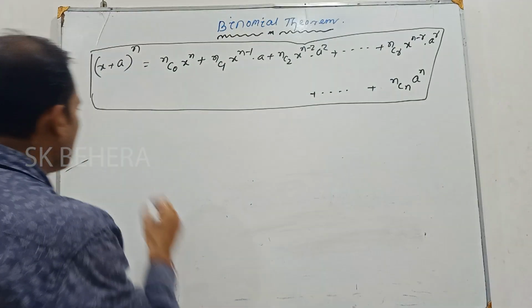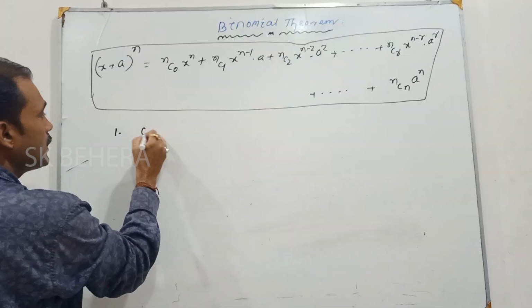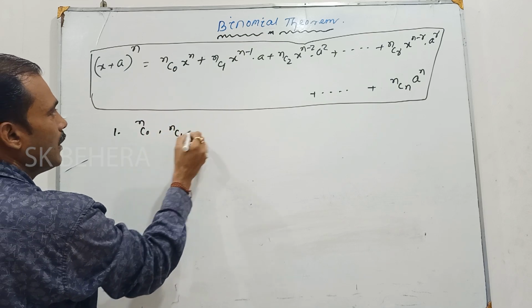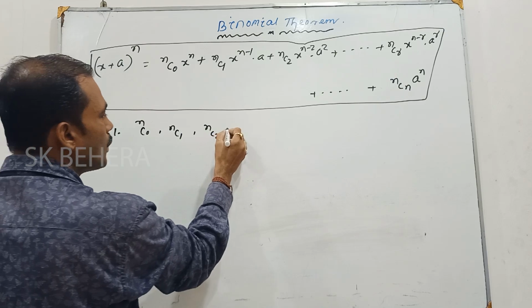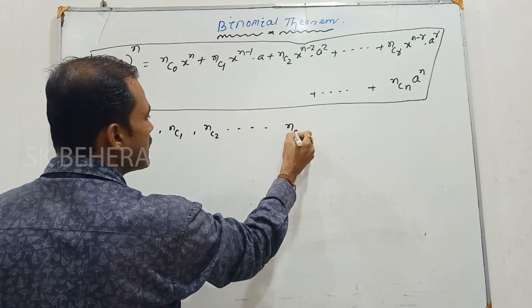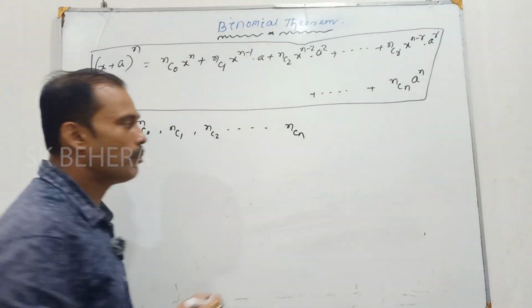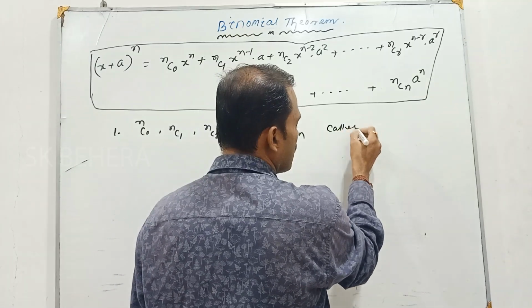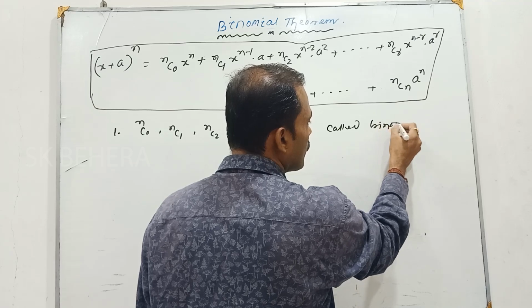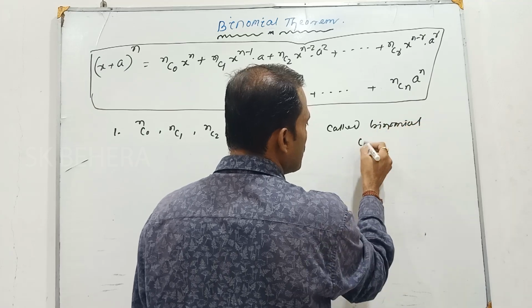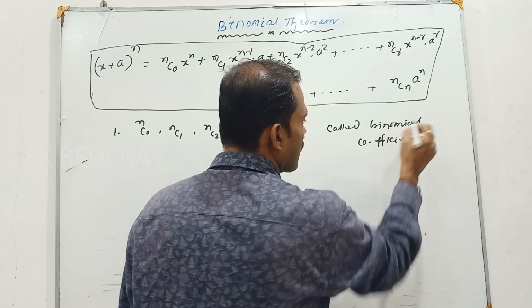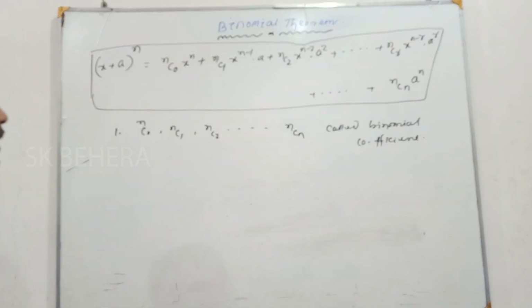Write down. Number 1, nC0, nC1, nC2, dot dot, nCn. These are called binomial coefficients. Write down, binomial coefficients.